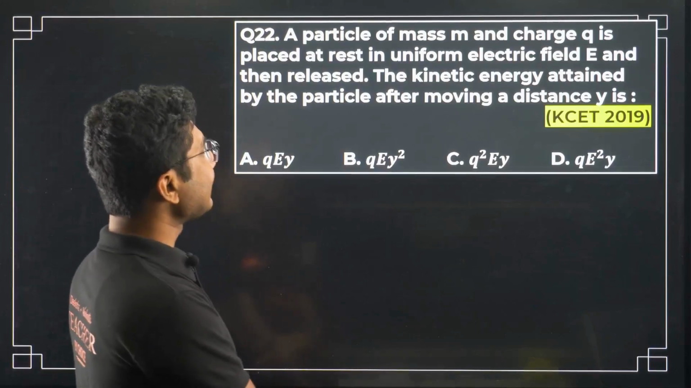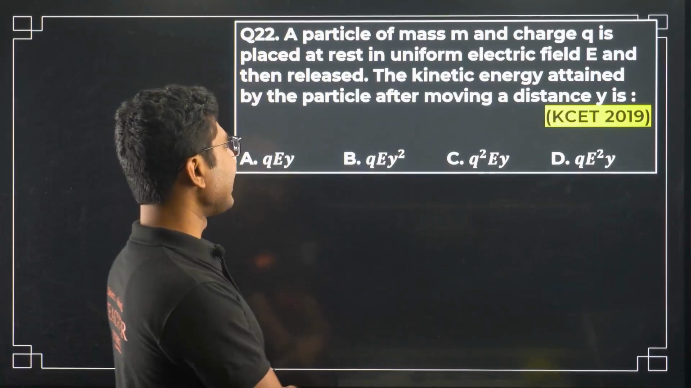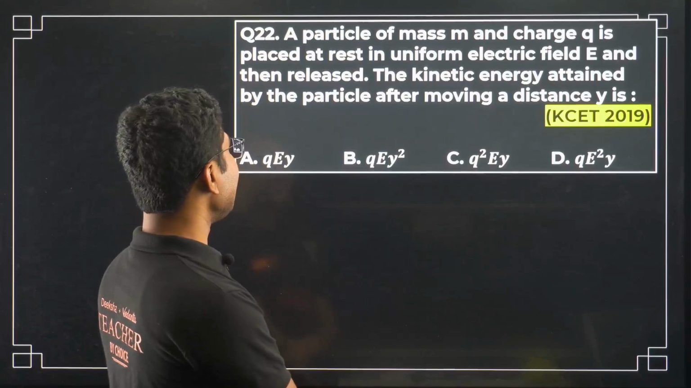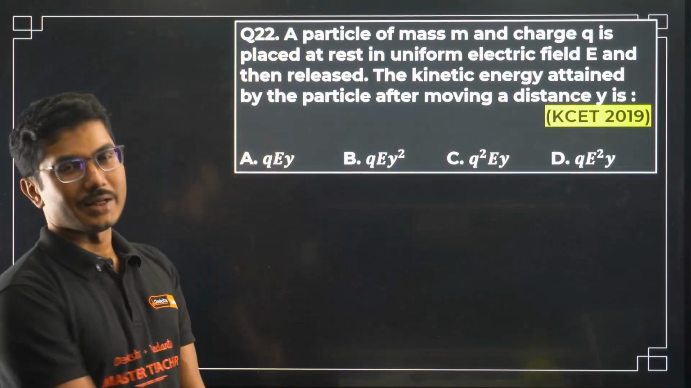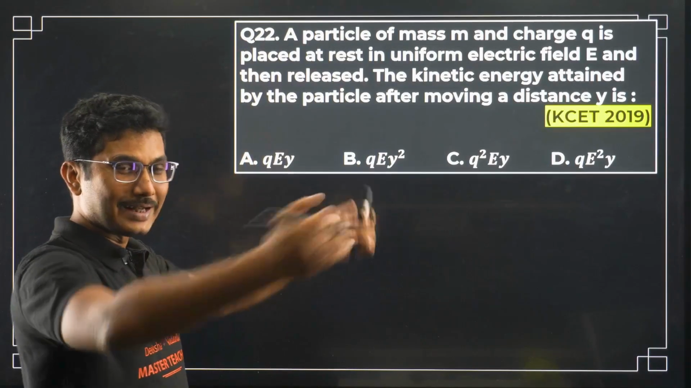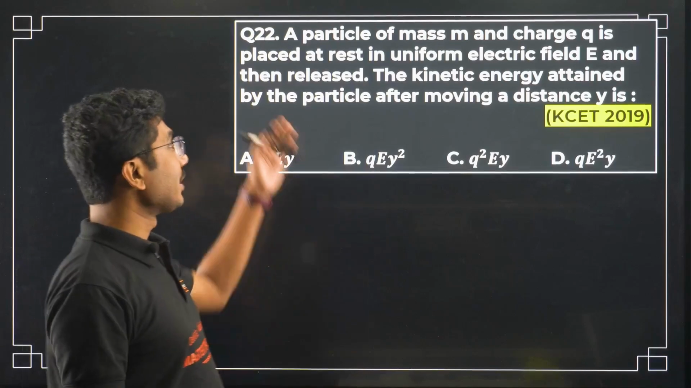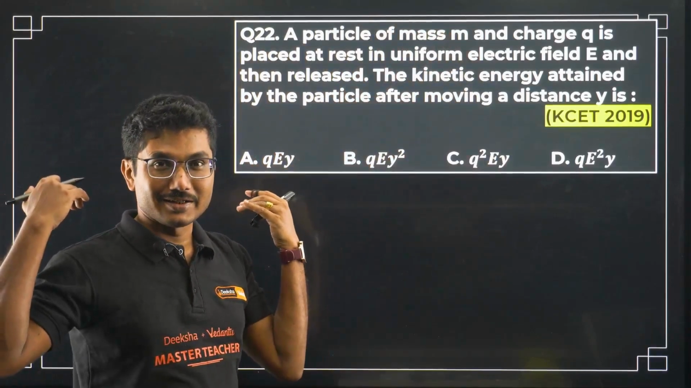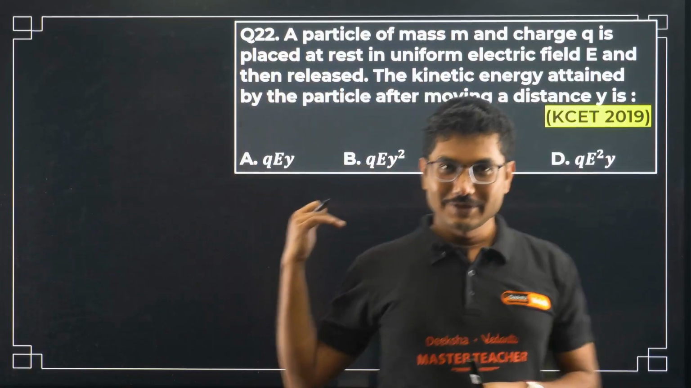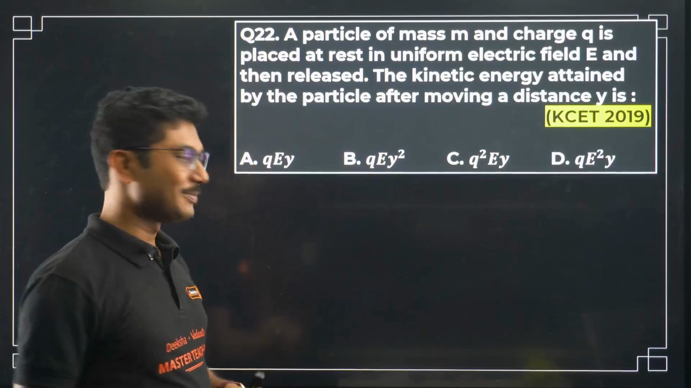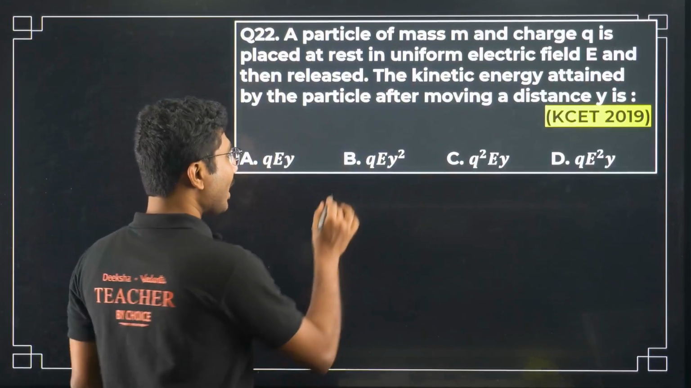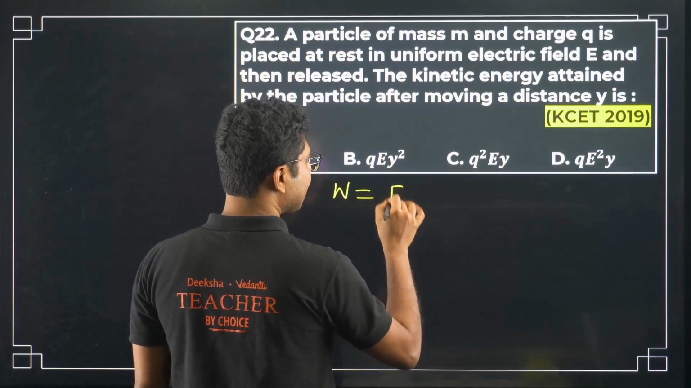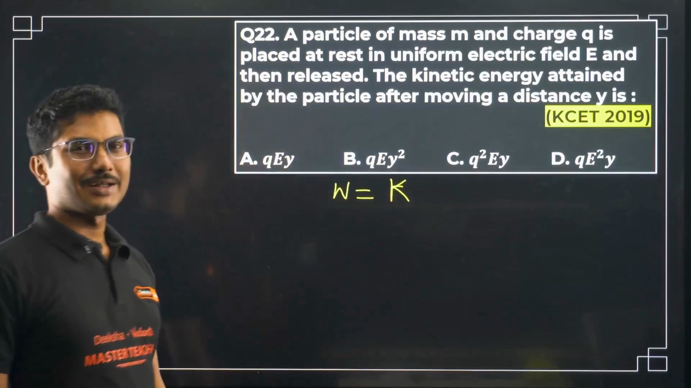A particle of mass m and charge q is placed at rest in a uniform electric field E and then released. The kinetic energy attained by the particle after moving a distance y. Something unexpected; this is a completely unexpected type of question. We are talking about electric field, mass and charge, and suddenly they are asking about kinetic energy. This is a confusing question, but don't get confused. We know that, because it starts from rest, the work done equals the final kinetic energy.